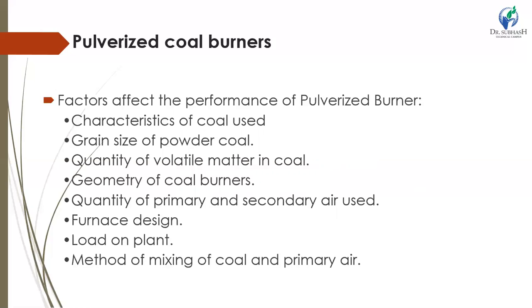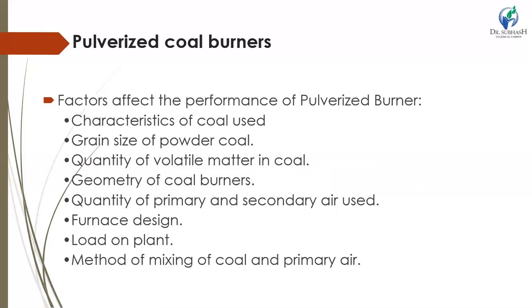Pulverized coal burners should satisfy the following requirements: characteristics of the coal used, grain size of powdered coal, quantity of volatile matter in coal, geometry of the coal burners, quantity of primary and secondary air used, furnace design, load on plant, and method of mixing of coal and primary air.